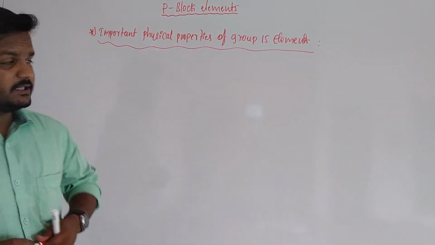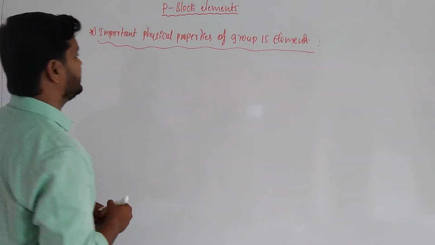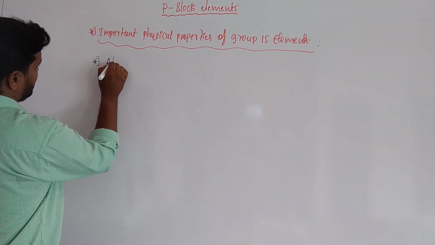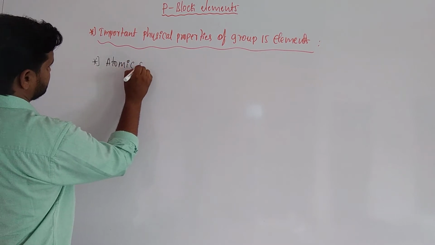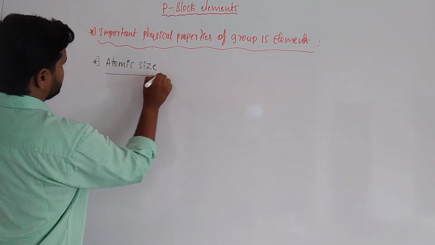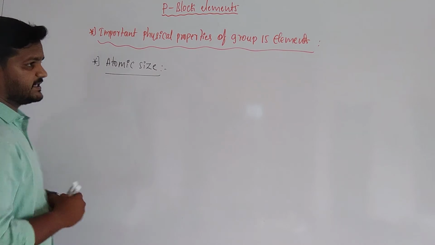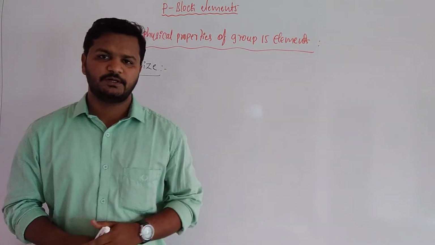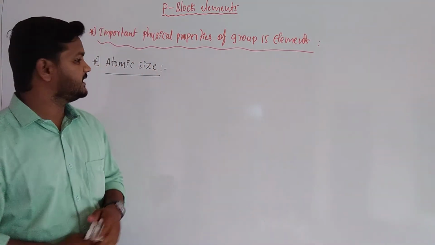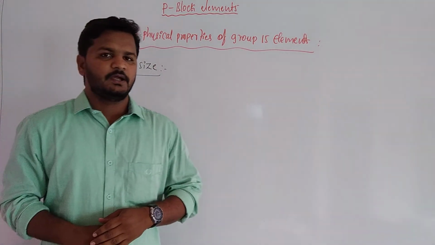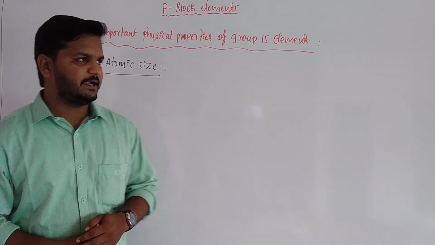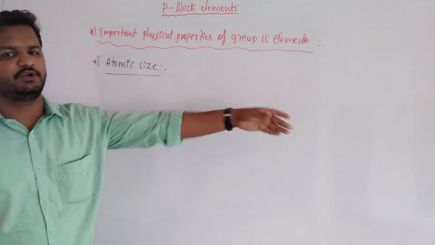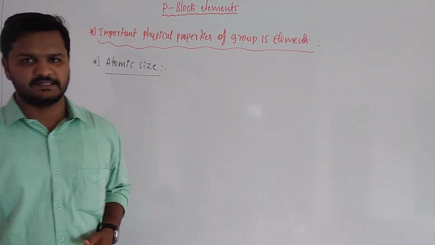First one, atomic size. When you move down the group from nitrogen to bismuth, atomic size increases due to the increase in the number of shells. And when you move across the period, left to right, atomic size decreases.